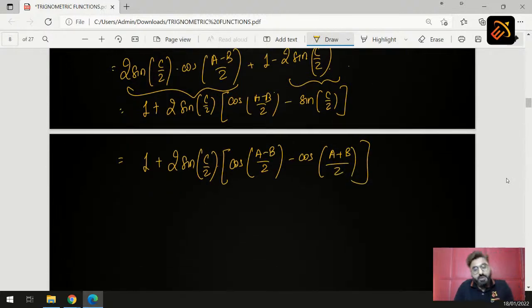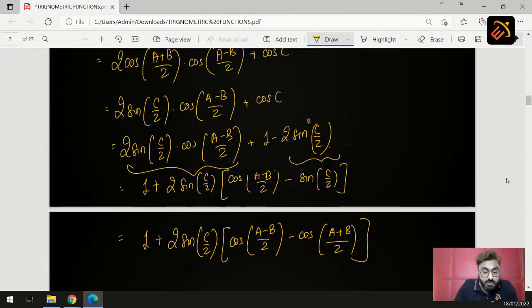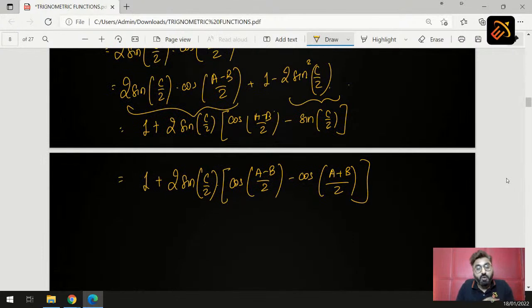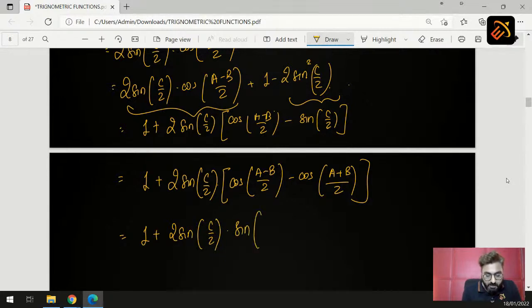So if you see here, cos (A minus B) by 2 minus cos (A plus B) by 2, इसे देख के कोई फॉर्मूला बनता है? Yes, your defactorization formula. What is cos minus cos? It is minus 2 sin sin. So students, from this what do we get? So from this we get the next step as 1 plus 2 sin C by 2 into sin A by 2 into sin B by 2.